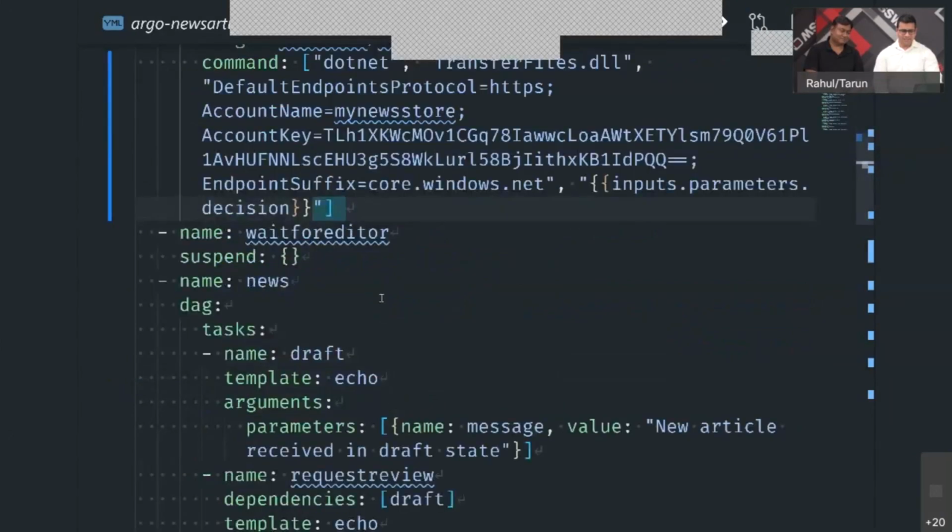We're going to delete this storage account right after this demo, so it's still safe for us to present it here. The wait for editor step, if you see in the workflow diagram that we saw, once the article passes through the spell checker phase, it waits for an editor for manual approval. And I spoke about the suspension feature of Argo workflows. So you can see that this particular activity has a suspend element in it, which means that you would need to manually approve this step in order for it to proceed.